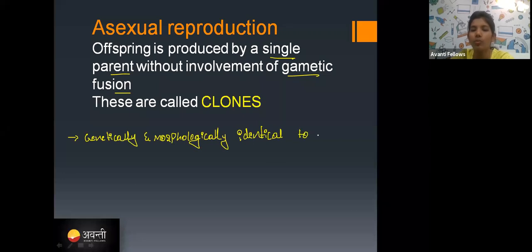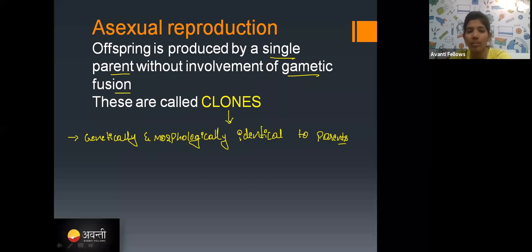If any organism is genetically and morphologically identical to its parents, you will call it a clone.